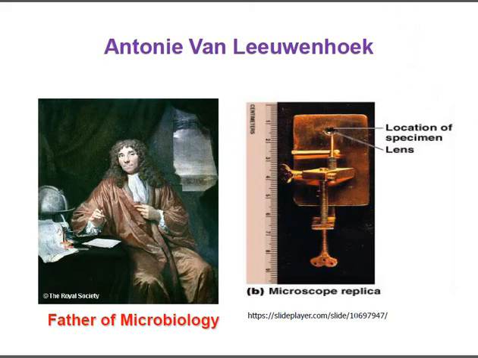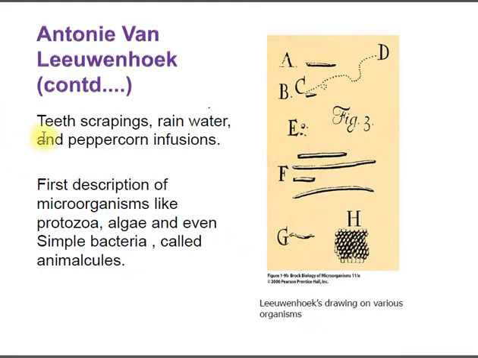So what were those materials? Leeuwenhoek observed material like teeth scrapings, rainwater and peppercorn infusions. When he observed these under his combination of lenses, the microscope, he also drew those patterns.